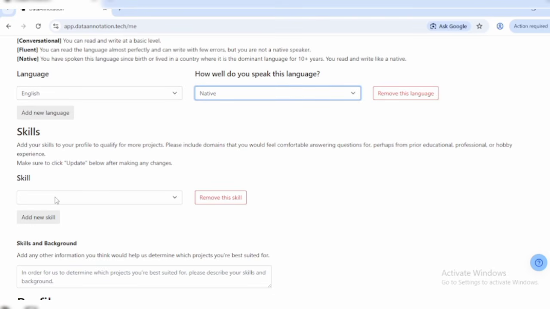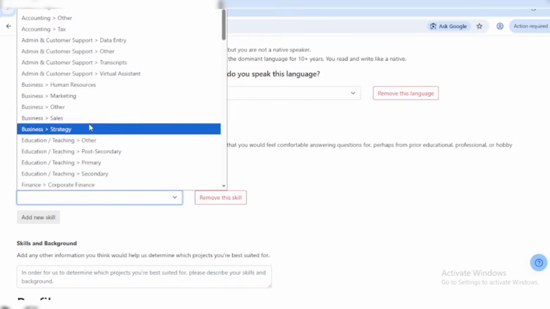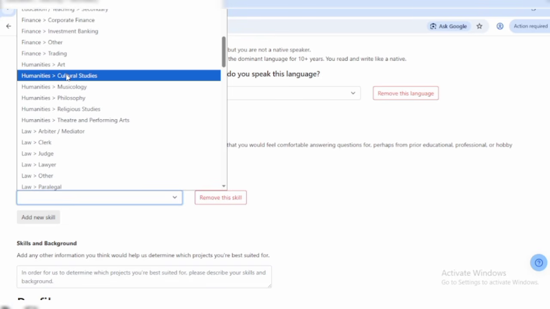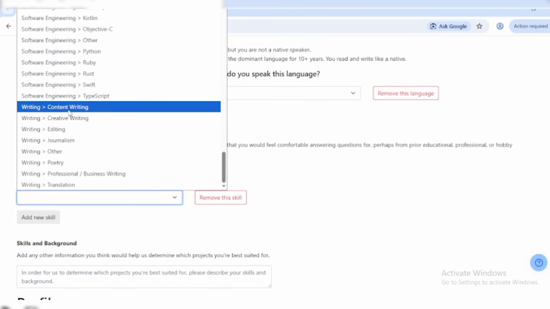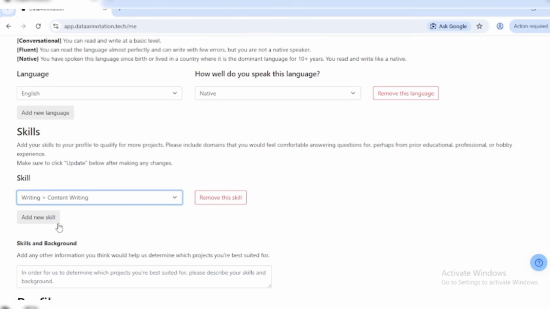Now the skill right here, this is very important. That's why I asked you to stay with me right to the end of this video, so that you won't miss this part. It is very important. Now we simply start with writing skills. I'll look for writing, let me say content writing. By using content writing, this shows you can produce the high quality text AI needs to learn from. That's our first skill right here.